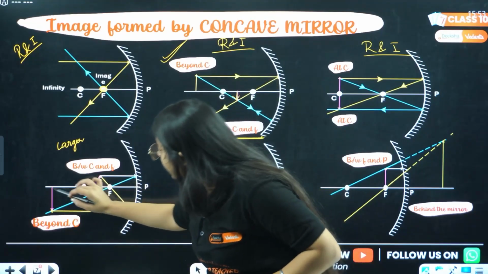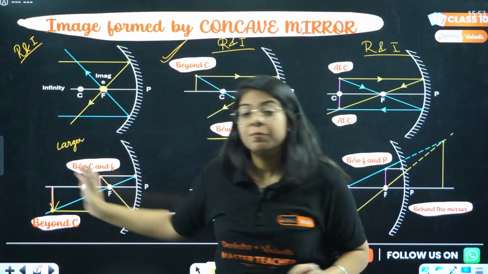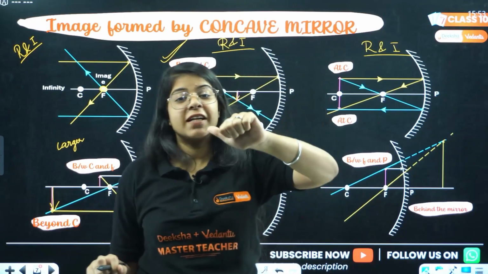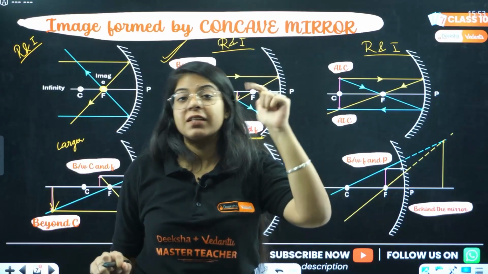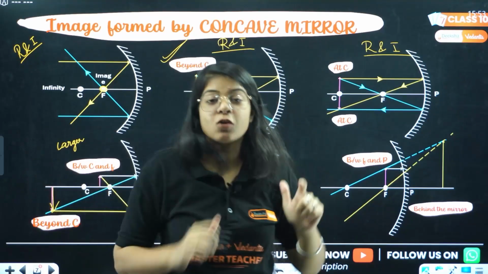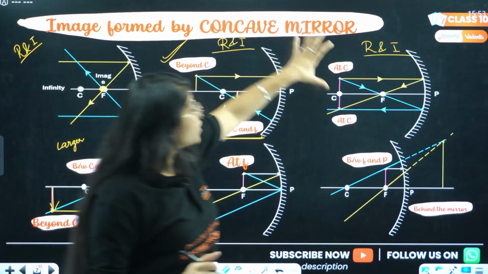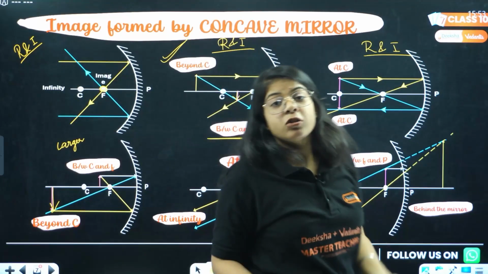Then, in this case, the image will be formed beyond C. See, at first, the object was at infinity and the image was at focus. We brought the object closer, so now the object is beyond C. The image will be between C and F. The object is at C, the image is at C. We brought the object even closer.